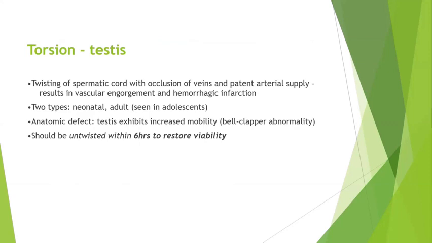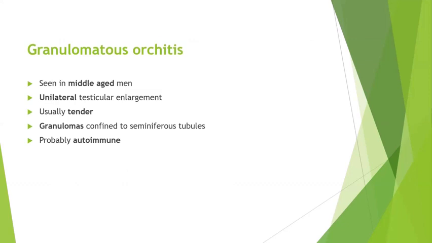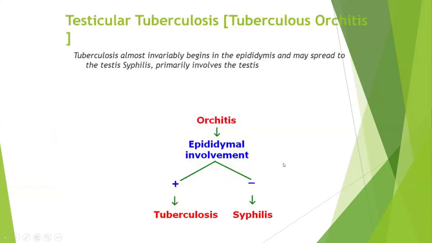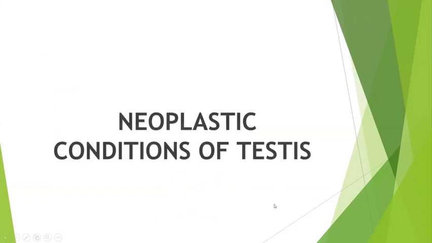The other important benign lesions of the testis will be your torsion. Then comes granulomatous orchitis. Granulomatous epididymitis is most commonly tuberculosis infection in the Indian population. Here, the granulomas will be confined either to the epididymis or to the seminiferous tubules. Here you can see the granulomatous orchitis of the testis, with necrosis and granulomas. The other important cause for granulomatous orchitis is syphilis, but it is very rare nowadays.